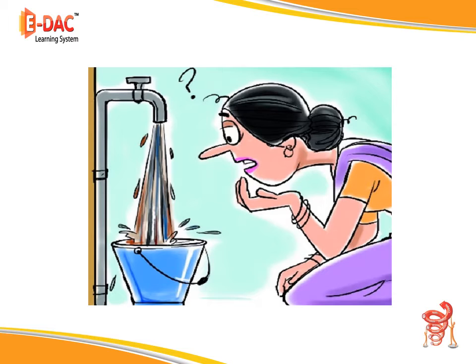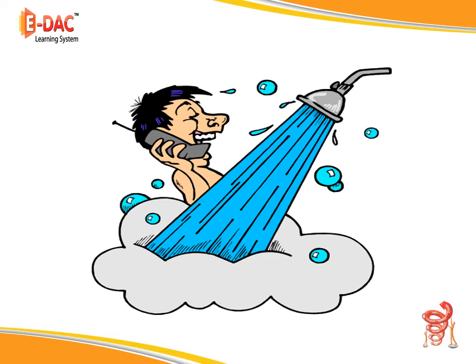What do you see in this picture? Yes, the water is overflowing from the bucket and the person is watching it. And what do you see in this picture? There's a man talking on the phone and the water is flowing from the shower.